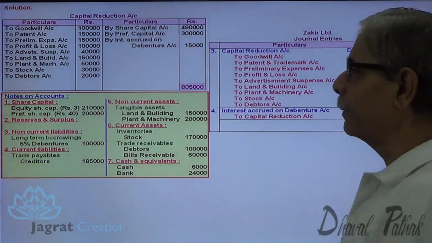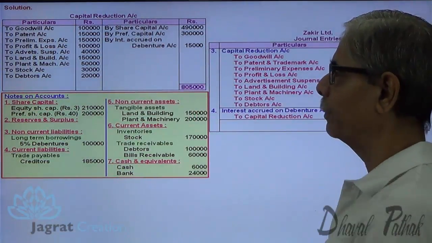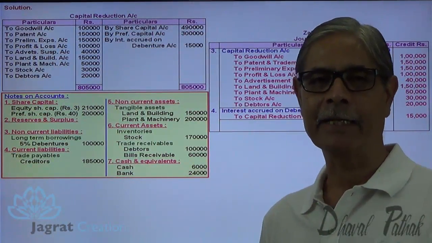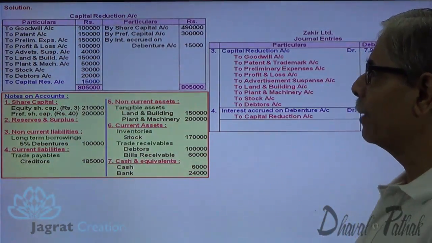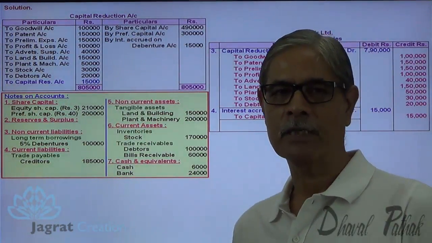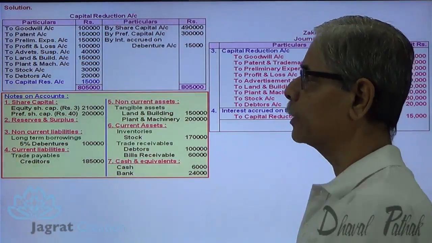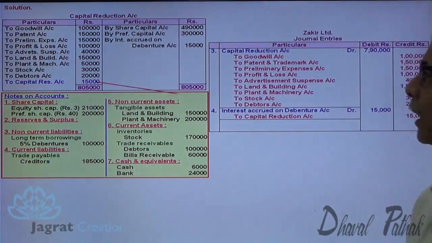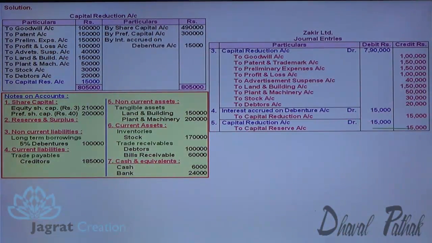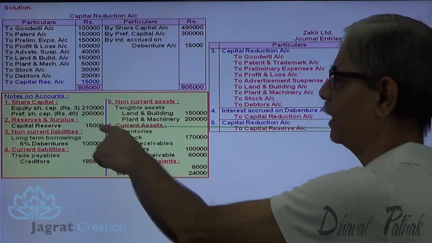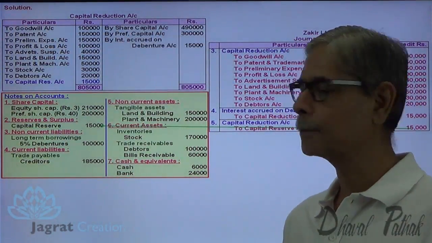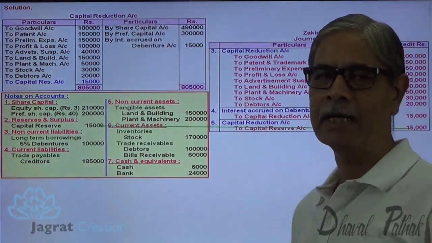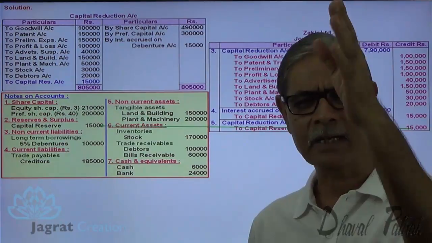Now I'll close capital reduction account, total of credit side minus total of debit. This is the excess contribution over the losses to be written off that will be credited to capital reserve. So amount to be credited to capital reserve account is 15,000. So 8,05,000 minus all these losses to be written off. So let me write down the journal entry for that. Capital reduction account debit to capital reserve account credit 15,000. And that capital reserve will appear in reserves and surplus. This is how all the capital reduction account is prepared. All journal entries I have recorded. I'll demonstrate all the journal entries at one place at the end.